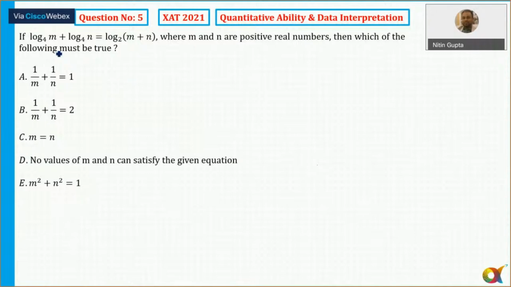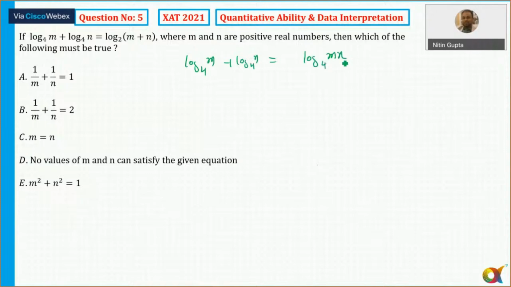Now, it says log of m to the base 4 plus log of n to the base 4 here, and on the right hand side the base is 2. So on the left hand side, log m to the base 4 plus log of n to the base 4 will be nothing but log of m into n, base 4.